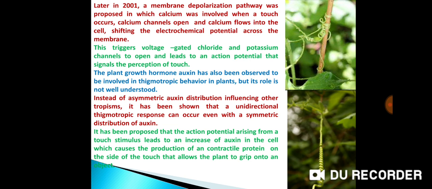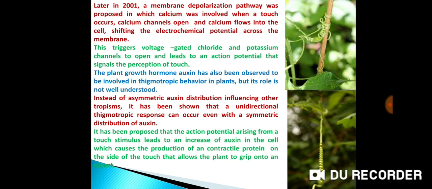The plant growth hormone auxin has also been observed to be involved in thigmotropic behavior in plants, but its role is not well understood. Instead of asymmetric auxin distribution influencing other tropisms, it has been shown that a unidirectional thigmotropic response can occur even with a symmetric distribution of auxins.